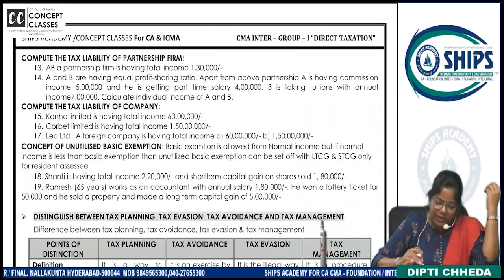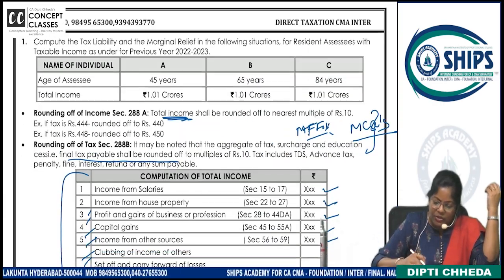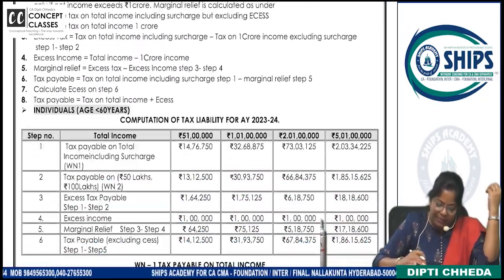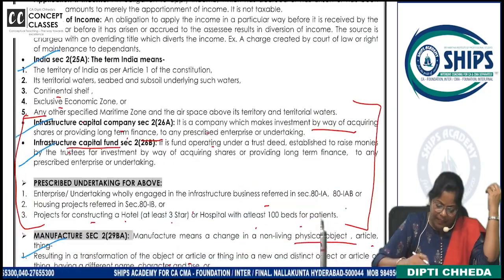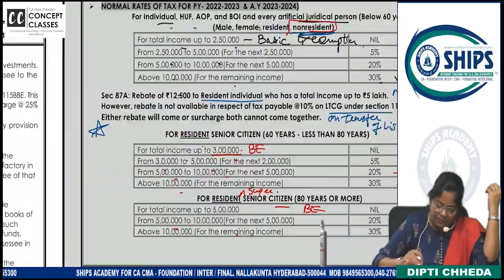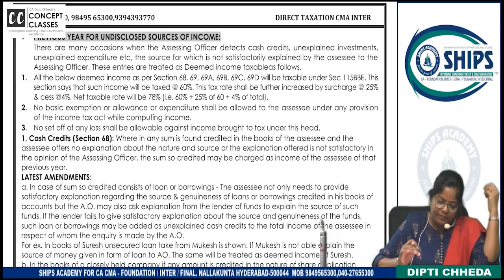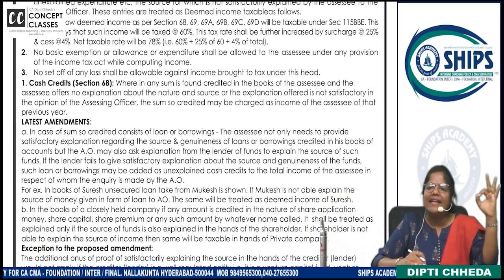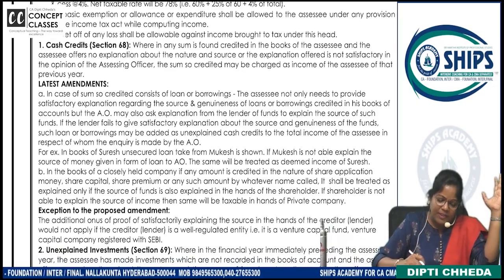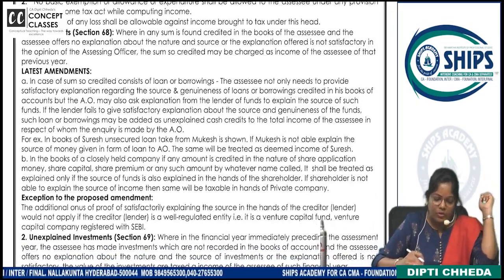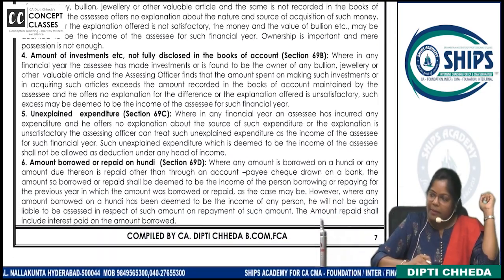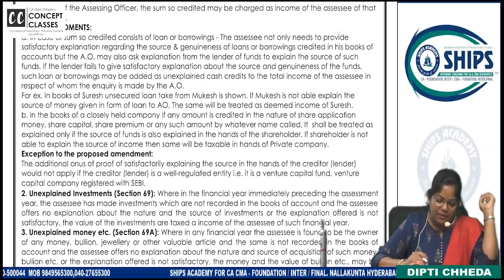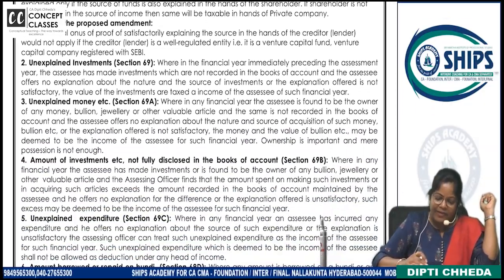And this part you need to read and come. Tomorrow the class will start with casual income, and I will teach surcharge. Casual income, if you can just read it. Undisclosed income, just read it. Simple English it is. We will do this theory part and we will do the surcharge also tomorrow. Page number 5 for you all. Unexplained investment and all.